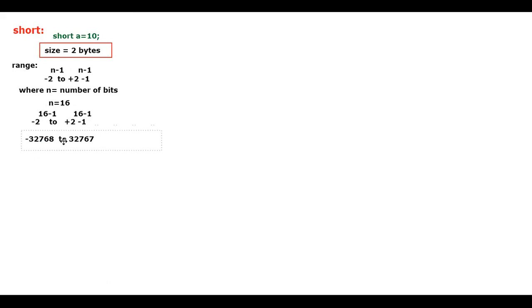Yeah, I would like to consider this is what the actual range that you can give. Range means what? The maximum number that you can store and the minimum data that you can store here. Is it clear for you everyone? So